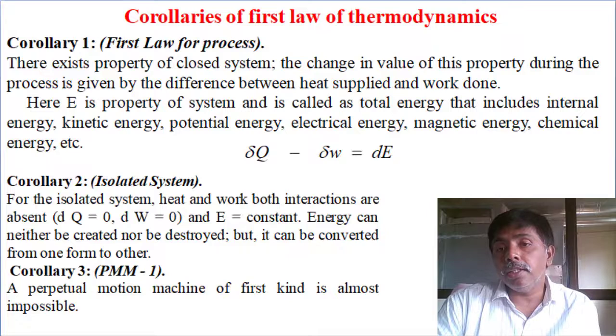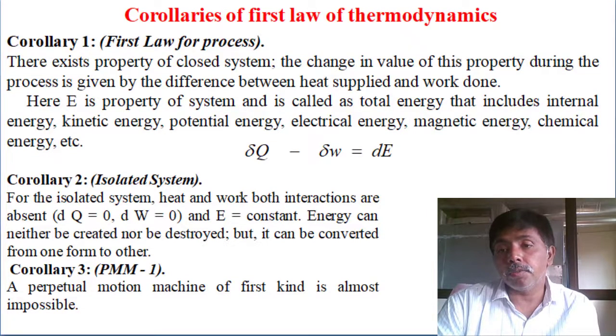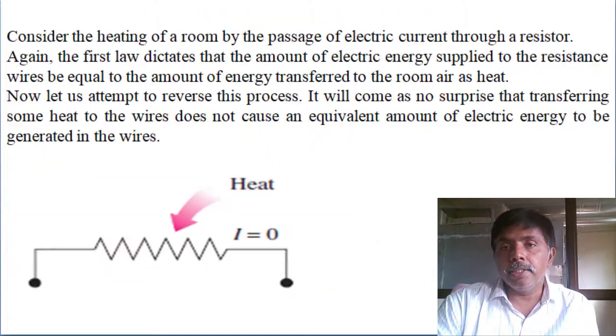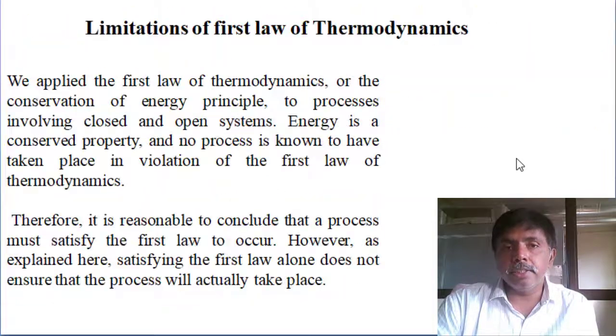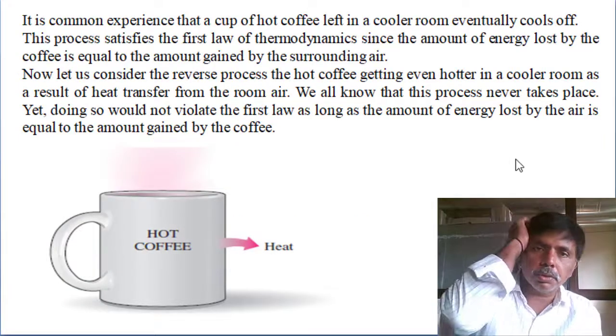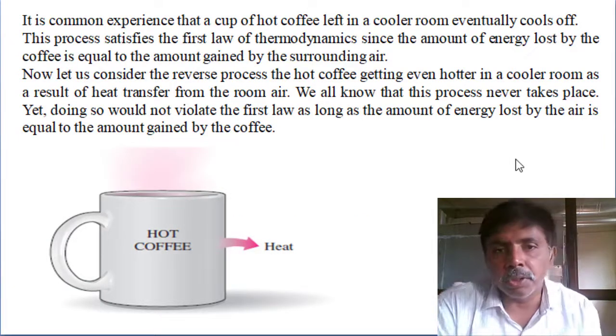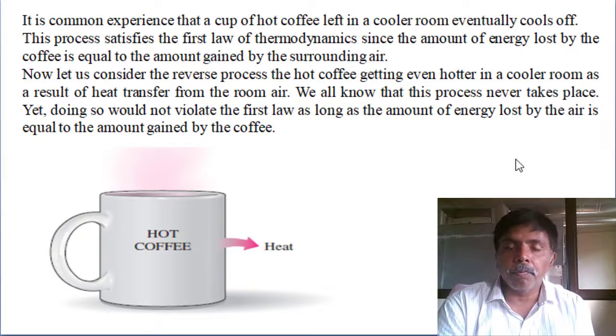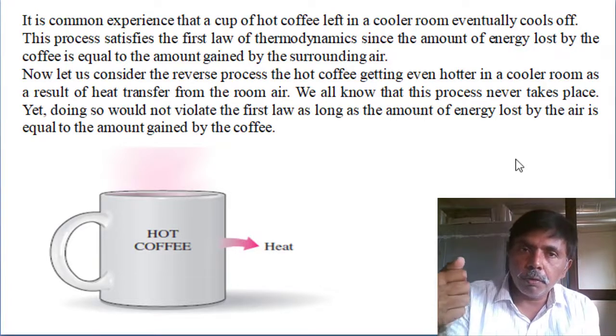What are the limitations? In this, the limitations are not mentioned. The directional feasibility is not mentioned. Suppose I give some examples, then we will get a clear idea about these things. What is directional feasibility? Suppose I place one cup of coffee outside.